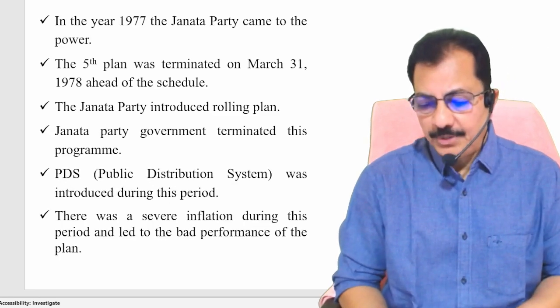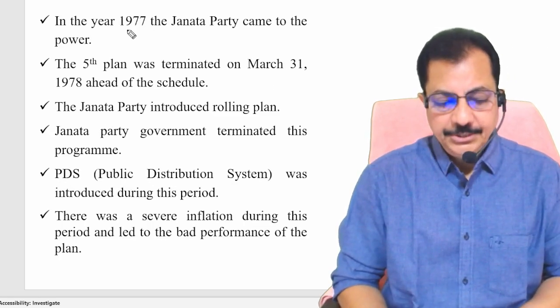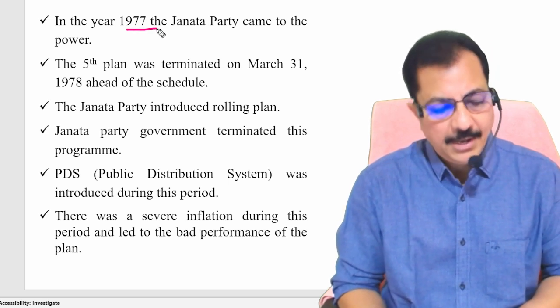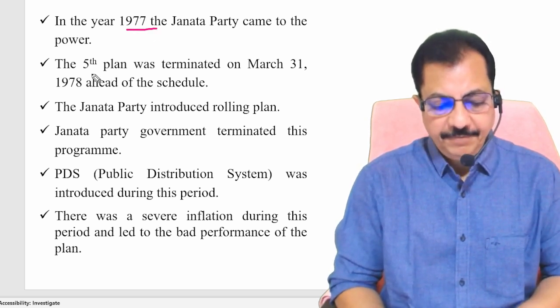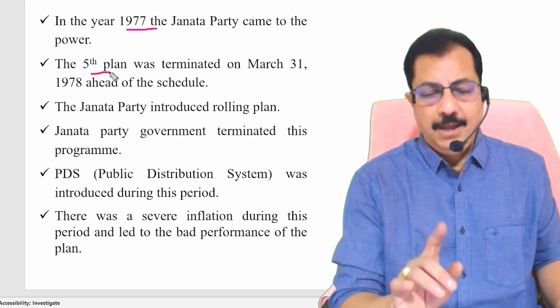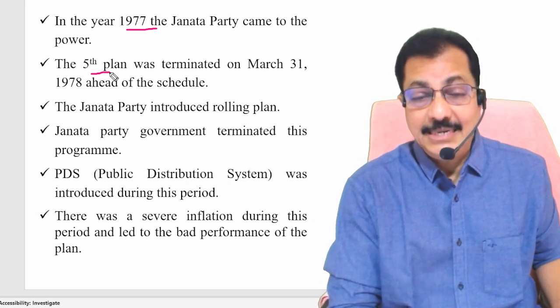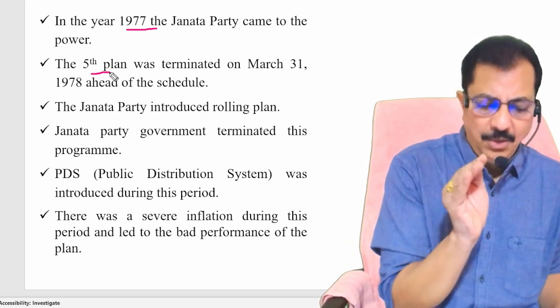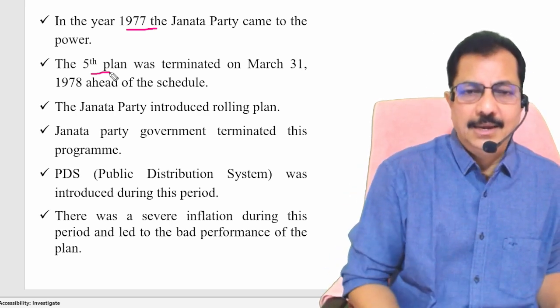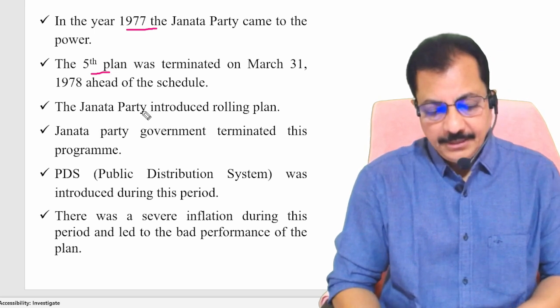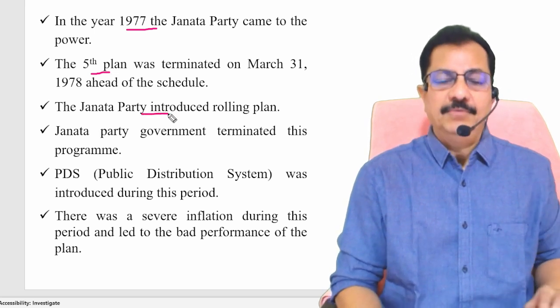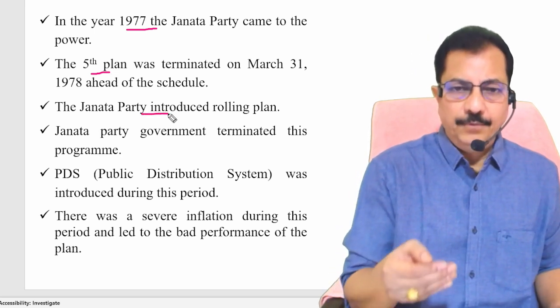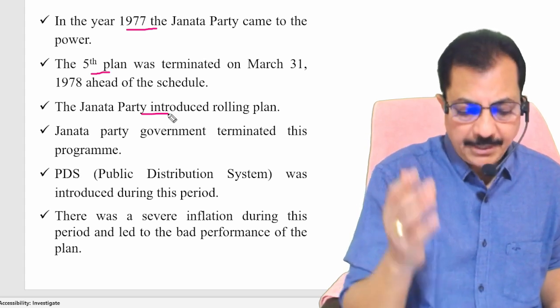Look at this. In 1977, Janata Party came to power. I told you already, the fifth plan was terminated on March 31st, 1978. Clear? Meaning it was terminated 1 year earlier. Then that was the time of the introduction of a rolling plan by Janata Party.